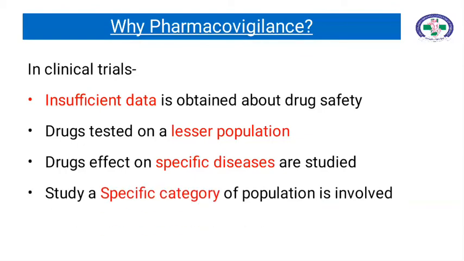In clinical trials, study of a specific category of population is involved. The clinical trials are not performed on children, elders and pregnant women. So, new drug investigators find it difficult to predict drug effects in children and elders or in pregnancy.